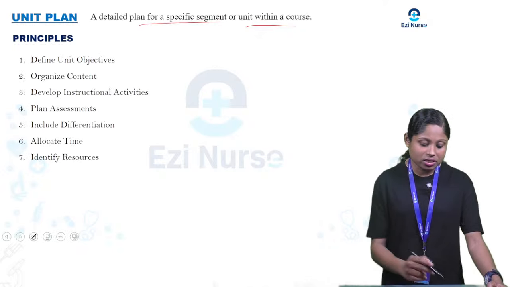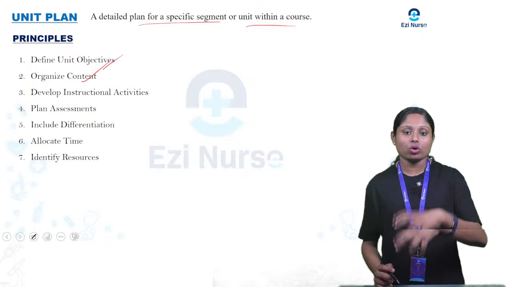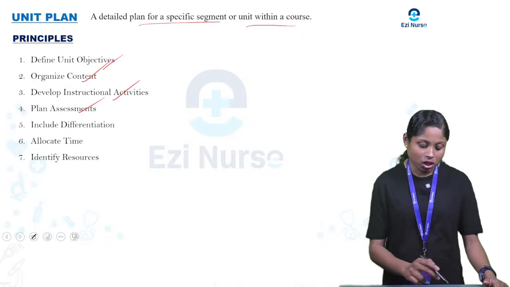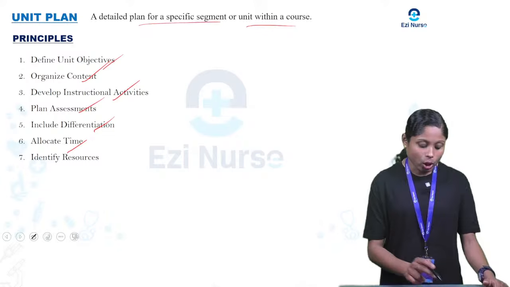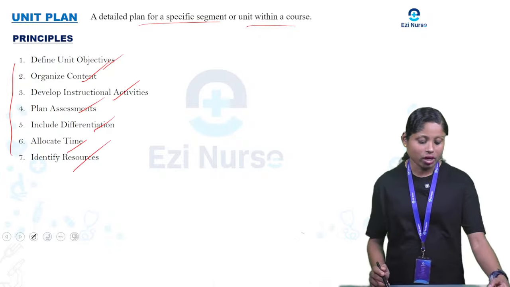So what are the principles? The unit objective should be defined. Based on that, organize the content. Develop instructional activities. Plan assessment. Include differentiation. Allocate time. Identify the resources. So these are the principles of unit plan.